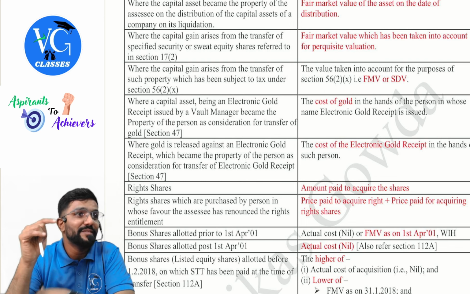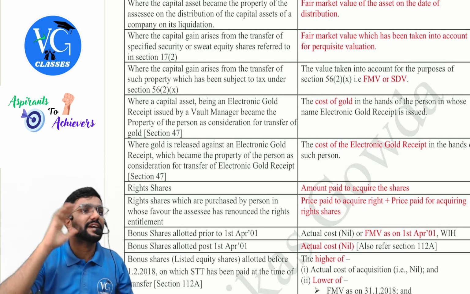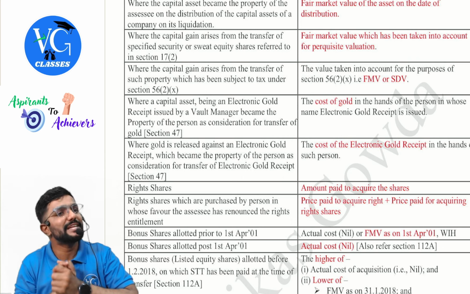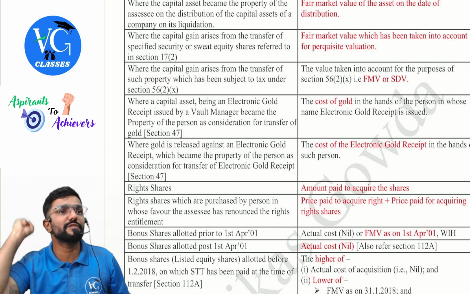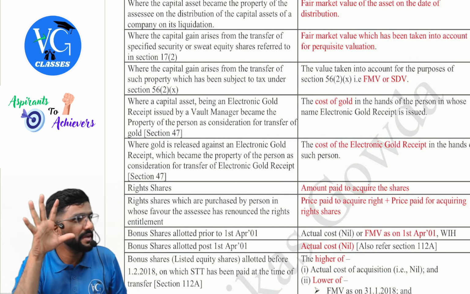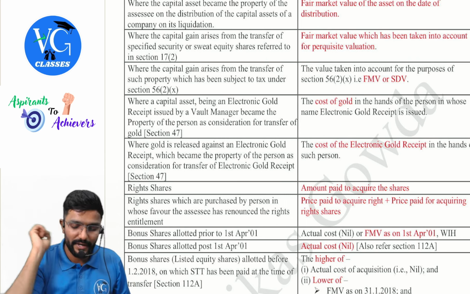Clear? So assume the FMV of the share was 500. Employee paid 200 and purchased the share. What is the discount for him? 300. Is it taxable under the head of salary as per perquisite? Yes. If he sells these shares in the future, what is the cost of acquisition for him? 500. 500, guys.